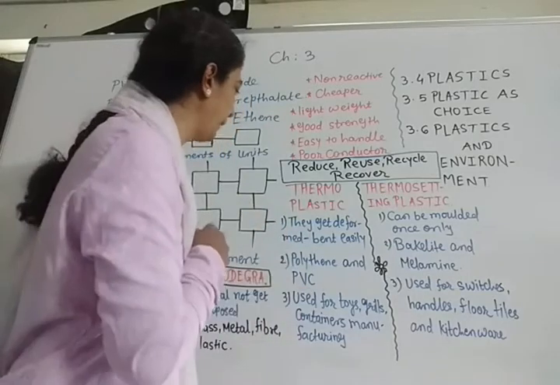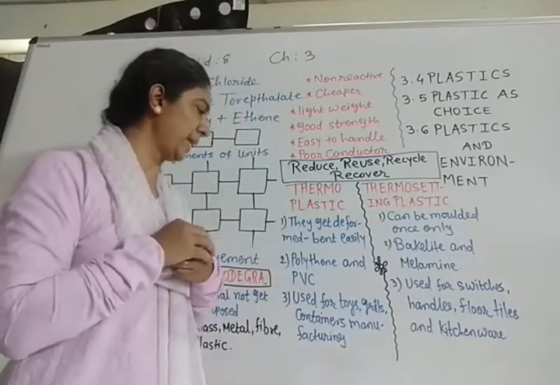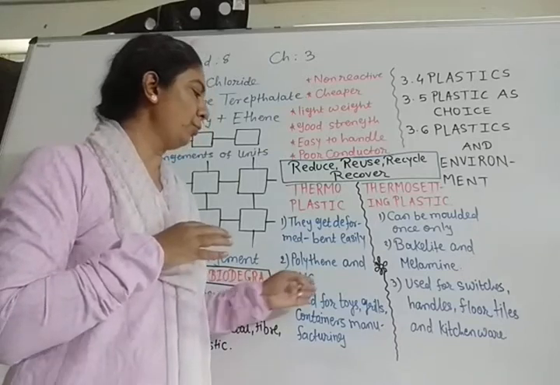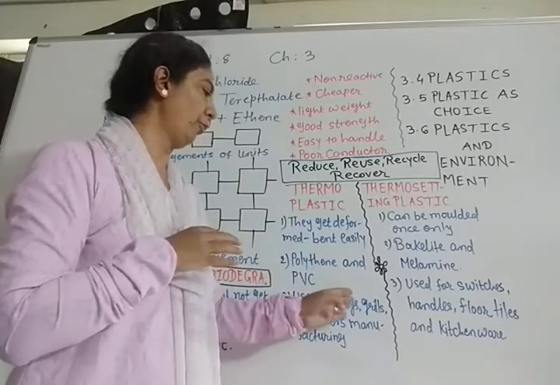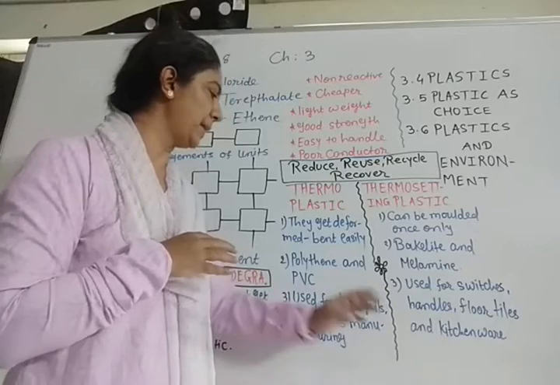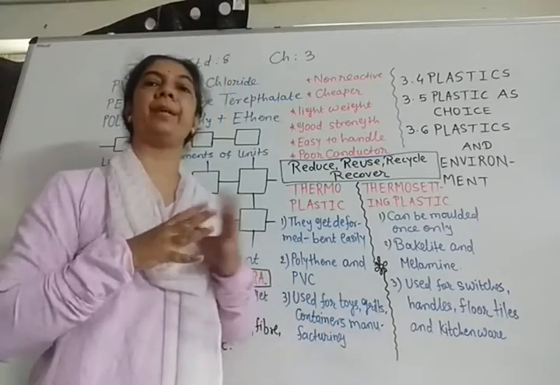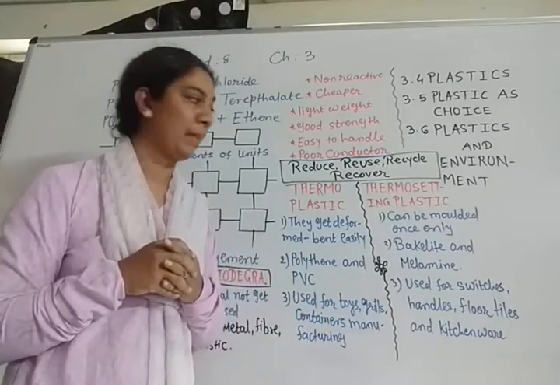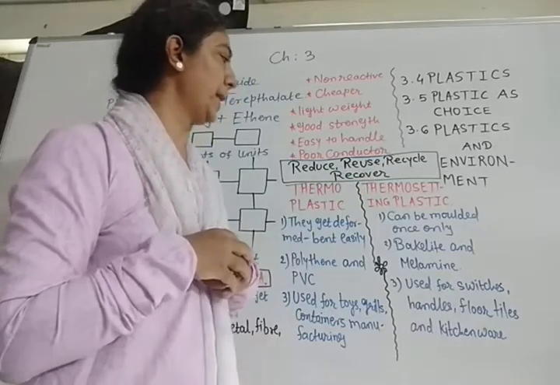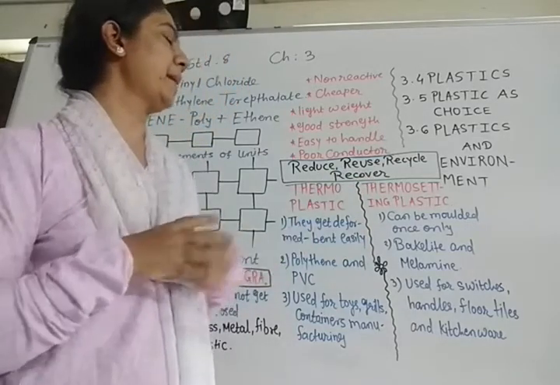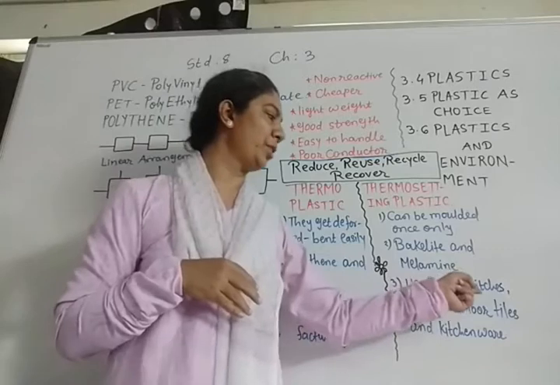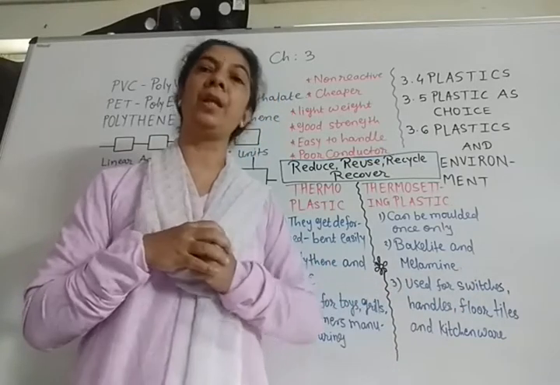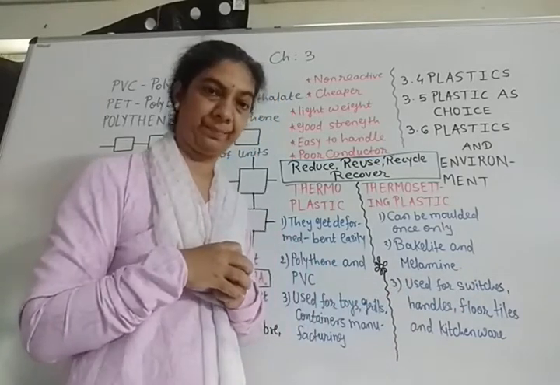As for the uses, thermoplastics are used for manufacturing toys, plastic grills and different types of containers. While among thermosetting plastics, bakelite is used for making switches and handles of utensils.